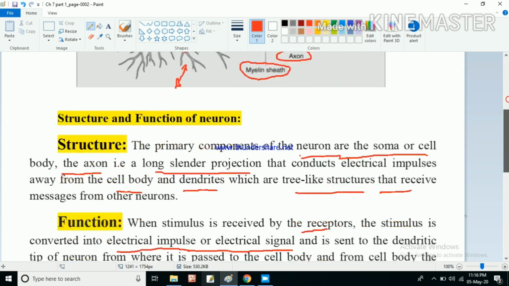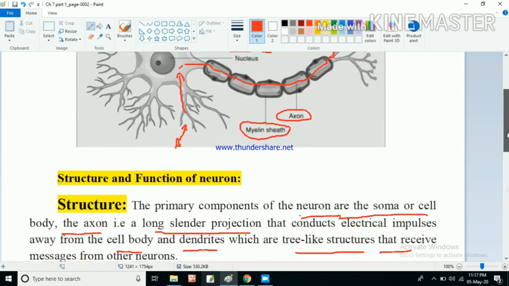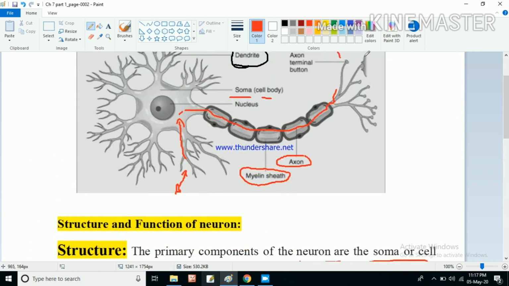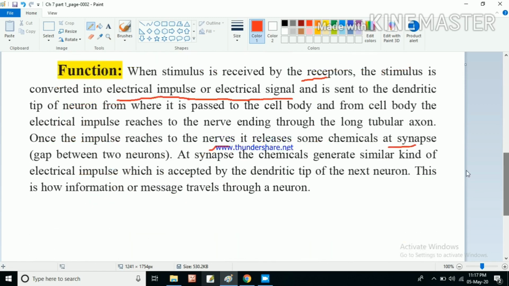So when the electrical impulse reaches the nerve ending, it releases some chemicals at the synapse. So what is a synapse? Synapse means the gap between two neurons. All the neurons are connected with one another. Another neuron will be started from here, and some gap will be there in between two neurons, and that gap is known as synapse. You remember this term, it is very important.